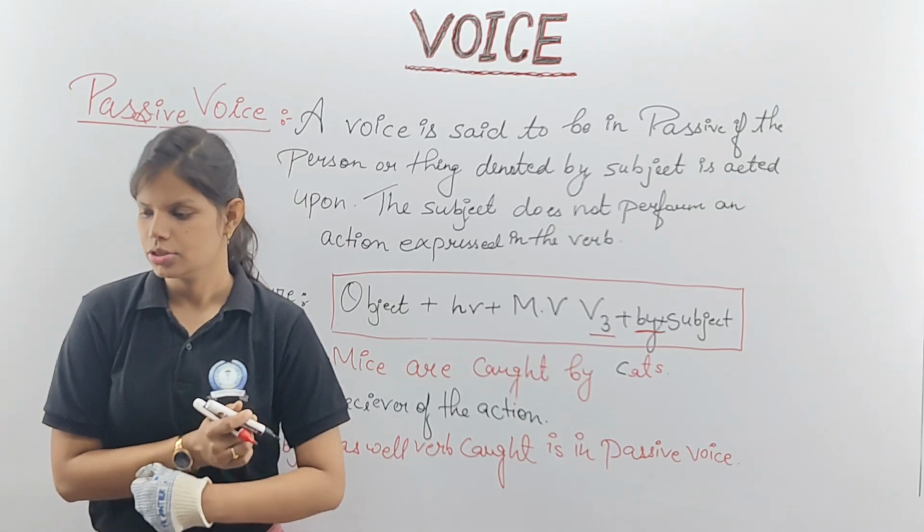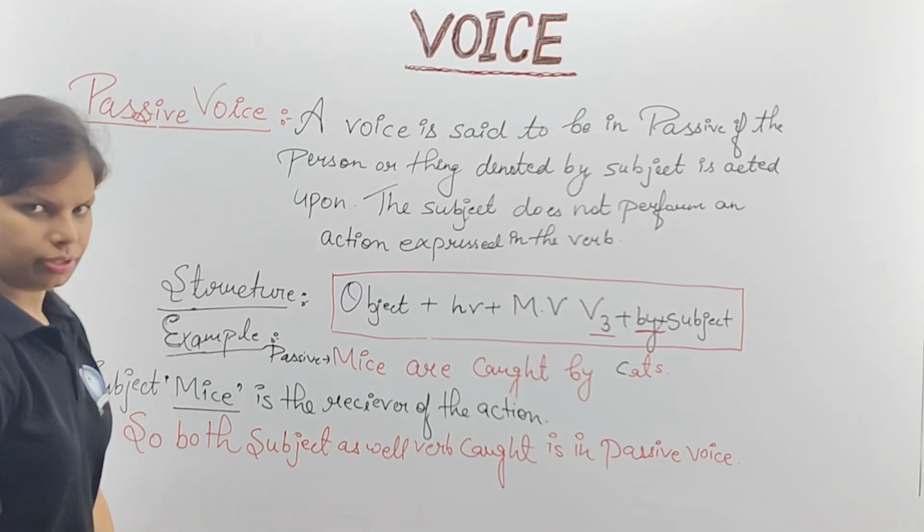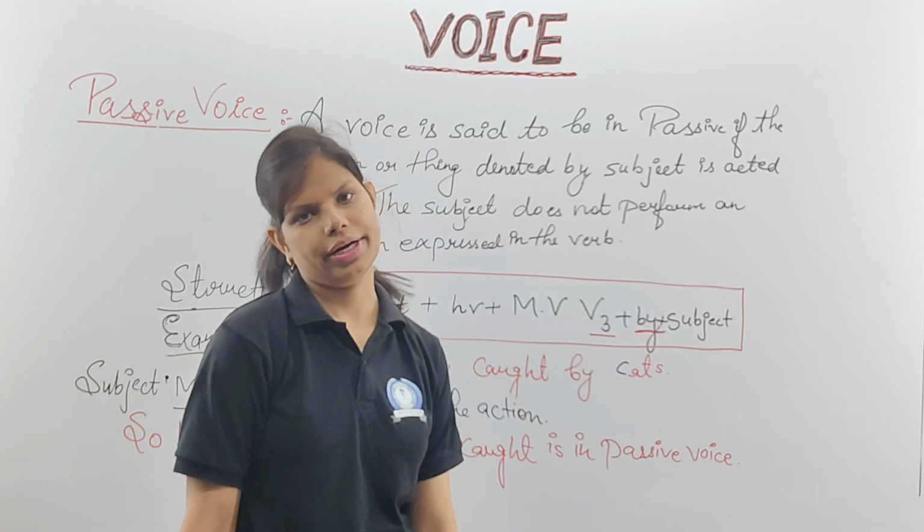Clear, children? So just take a screenshot of this one. Here I have told you the definition of these parts. I hope you have taken the screenshot. Now, this is just the definition. When somebody asks you about the definition, then you will write this part.